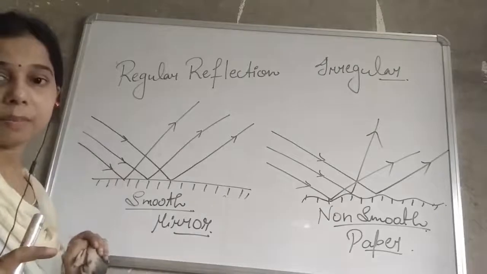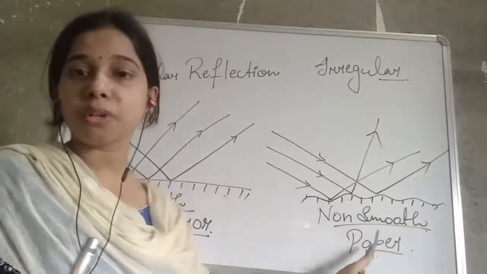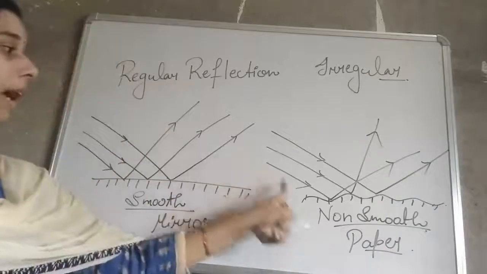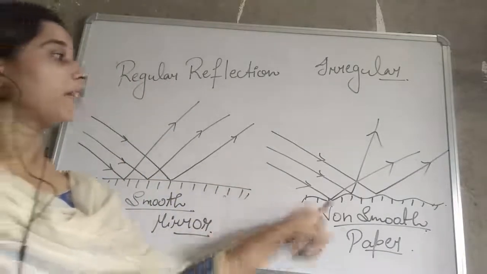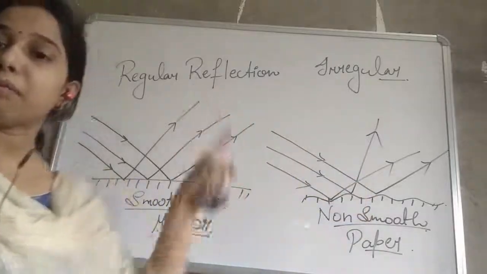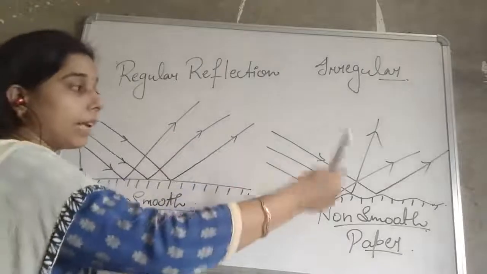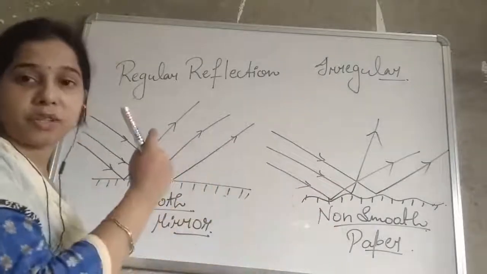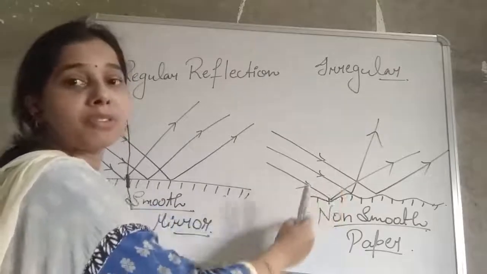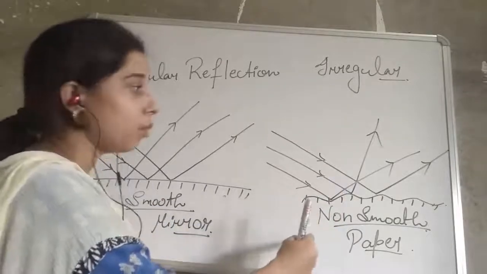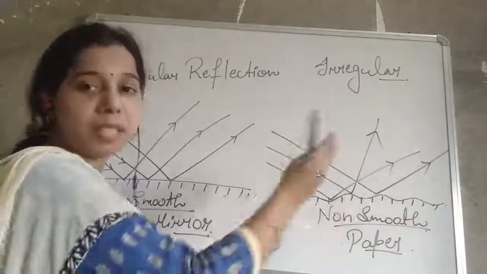Here, since the surface is not smooth, the light ray coming on this surface gets reflected back at a different angle, or you can say in a different direction. Since the surface is not smooth, the light does not go back in the same direction.